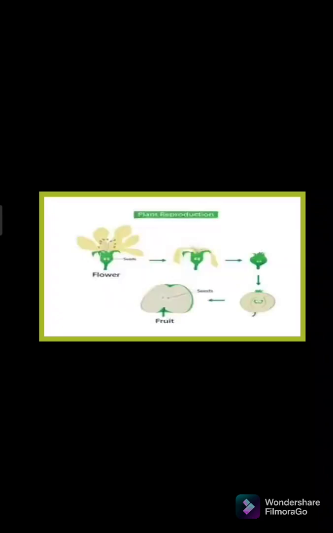Tapos, ang mangyayari, pag na-fertilize na yung egg or yung pollen grain sa ovary, malalanta ang flower ng isang plant. Pagkatapos, ang matitira, yung ovary mismo, yung fertilized egg sa loob, and then, magiging receptacle siya. Magsiserve siya as a receptacle sa seed. And then, yung seed na yon, it eventually will make a new plant na. So, magiging another fruit, another plant, something like that.